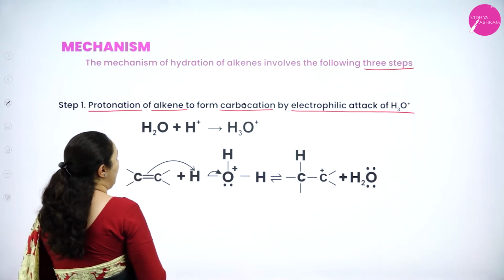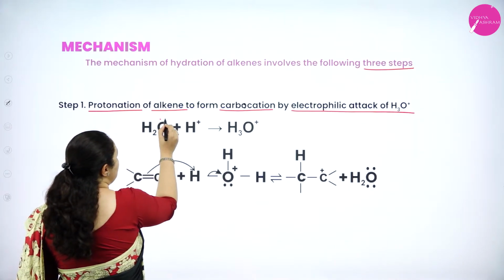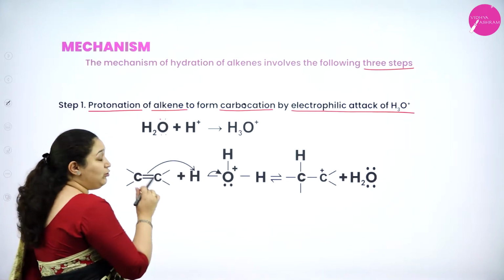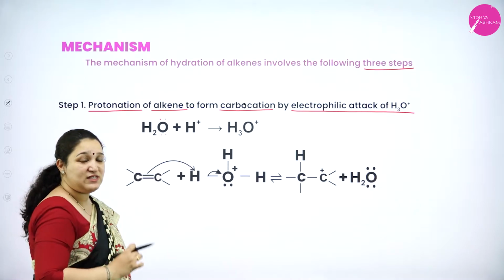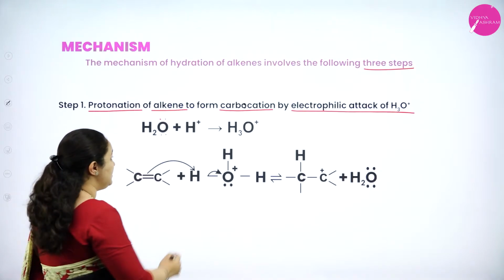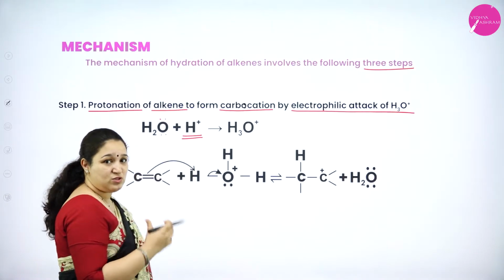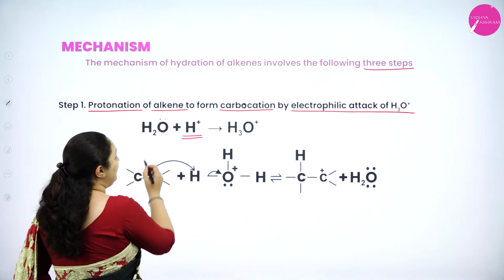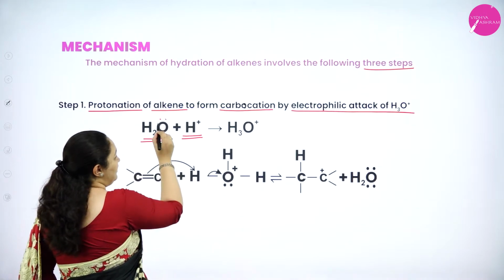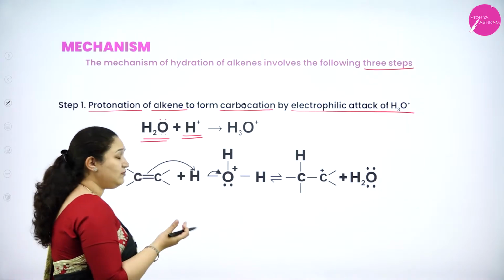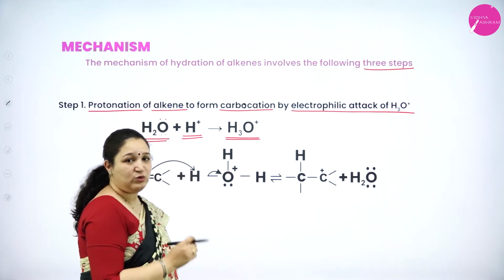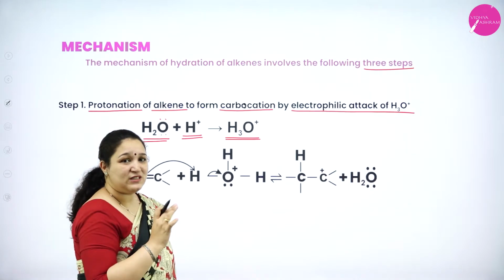Okay. So first what happens is, we know that oxygen has 2 lone pairs of electrons in water molecule. So I told you there is acid which is acting as a catalyst. That means there are H plus ions. Thus the H plus ions which are there in the solution now will be taken up by water molecule. That is, this one lone pair of electrons will be utilized for addition of H plus ion to form H3O plus ion. Now the oxygen has got the positive charge.